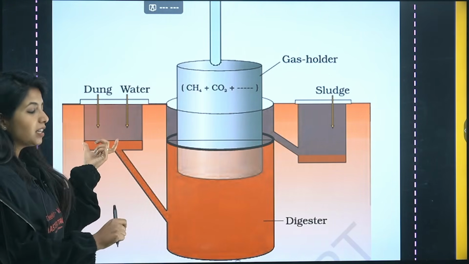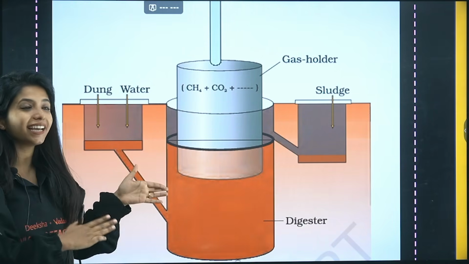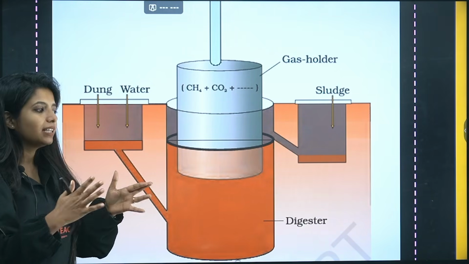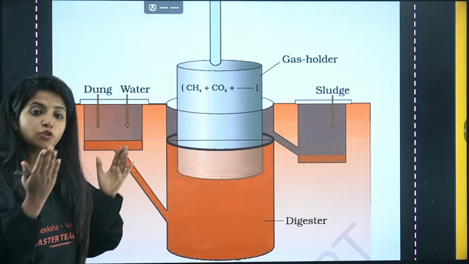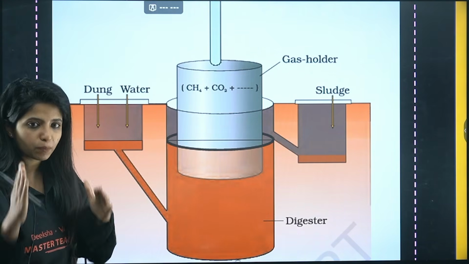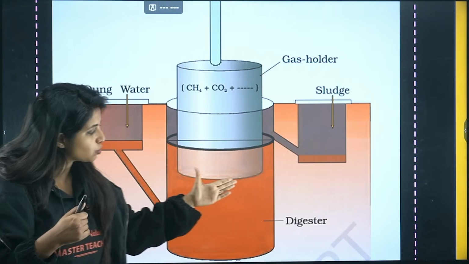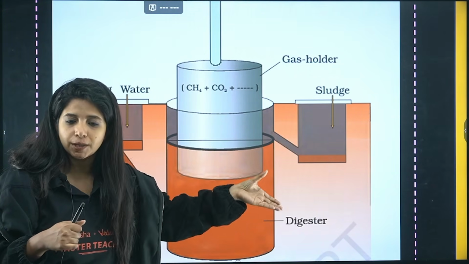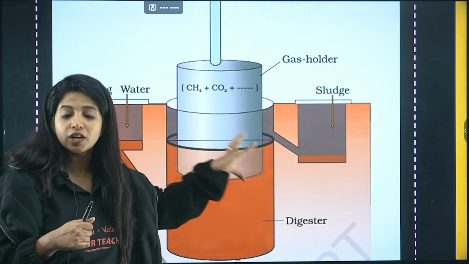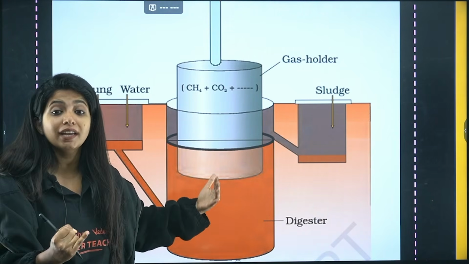Cow dung has methanobacterium, which is an anaerobic bacteria that can break down things and produce biogas. So methanobacterium is what? Anaerobic bacteria. Where is it found? In the cow dung. That and water are mixed, and everything comes over here. This digester acts like an anaerobic sludge digester. There is no oxygen over here, and when there is no oxygen and you have anaerobic bacteria, my dear children, what can happen?